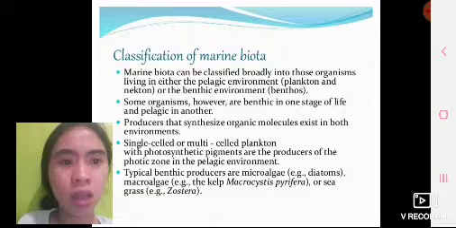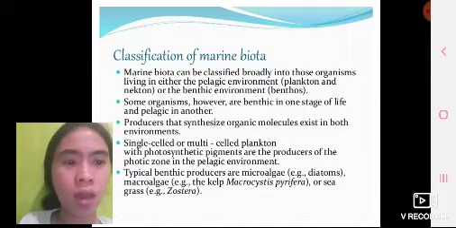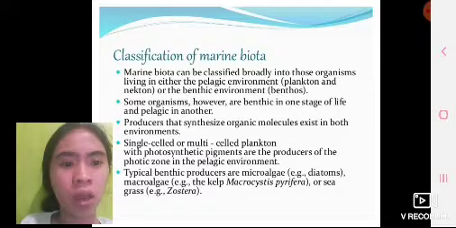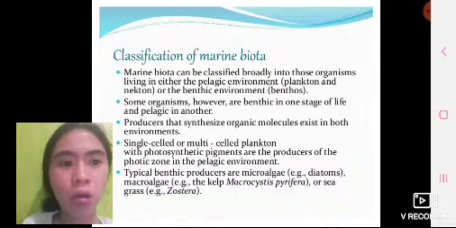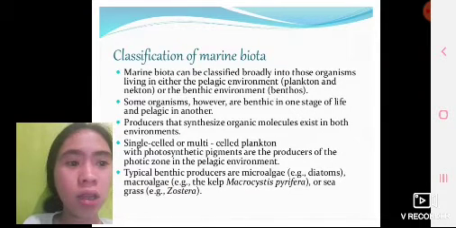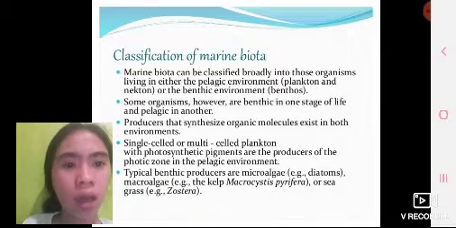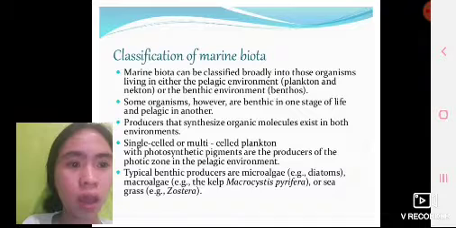Single-celled or multi-celled plankton with photosynthetic pigments are the producers in the pelagic environment. Typical benthic producers are macroalgae. Example is diatoms. Macroalgae, example the giant kelp Macrocystis pyrifera, or seagrass, example Zostera.